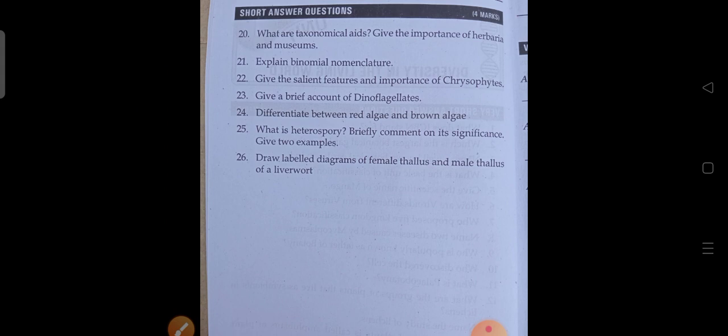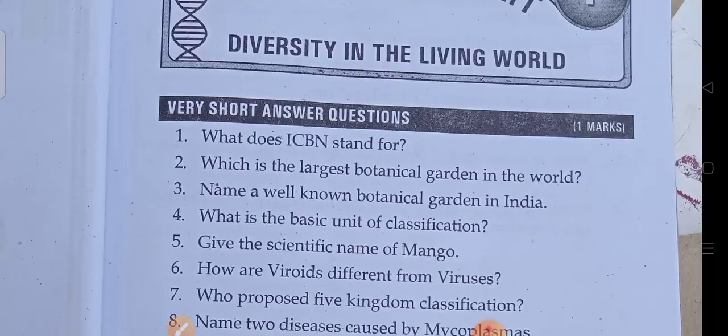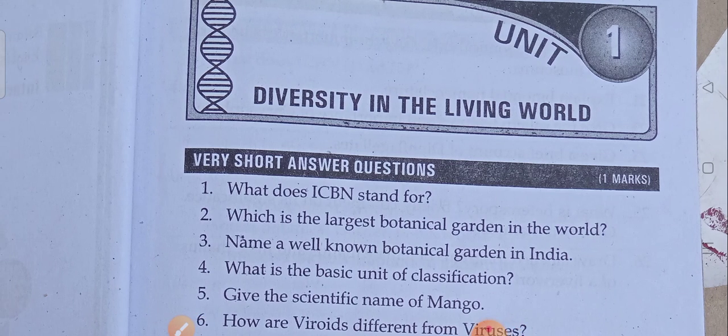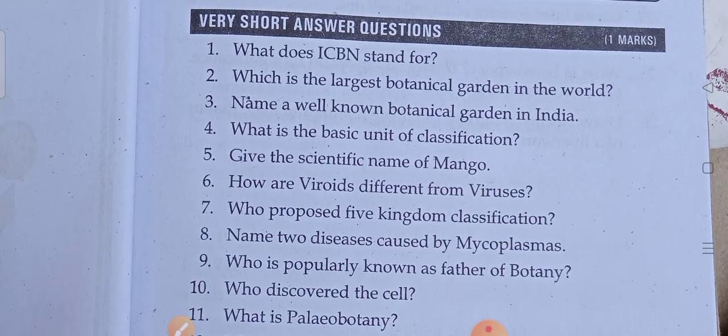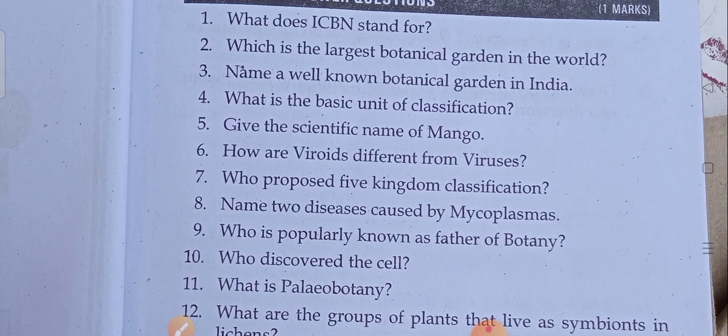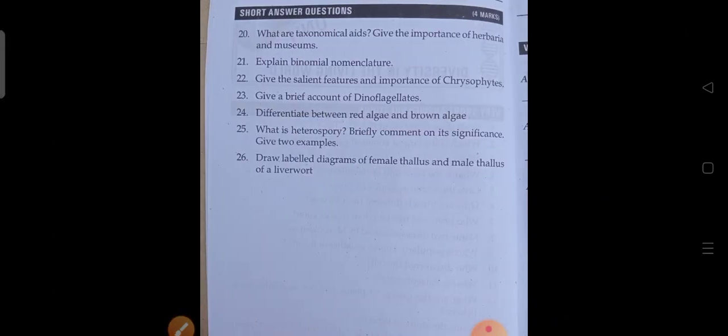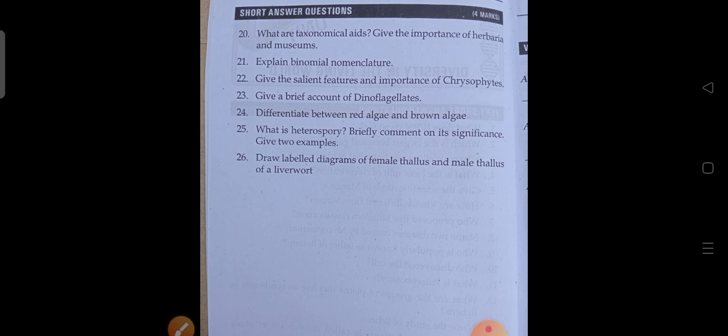These are only 1 mark questions, very short answer questions. So these are all the unit 1, 1 mark questions, very important questions. Next, these are the 4 marks questions. In the bridge course examinations, you will have 1 mark questions and 4 marks questions. Till now, I have given 19 questions for the 1 mark questions. Next, 1, 2, 3, 4, 5, 6, 7. So 7 questions belong to the 4 marks questions in unit 1 botany.